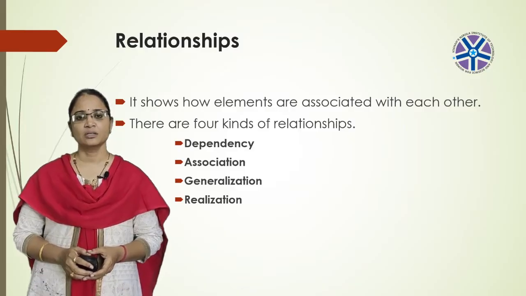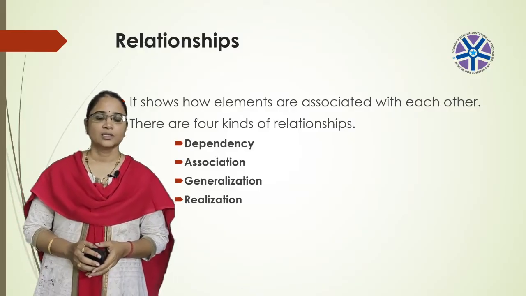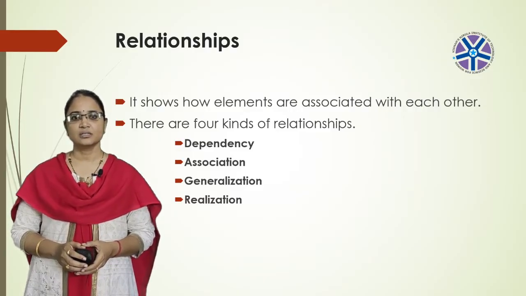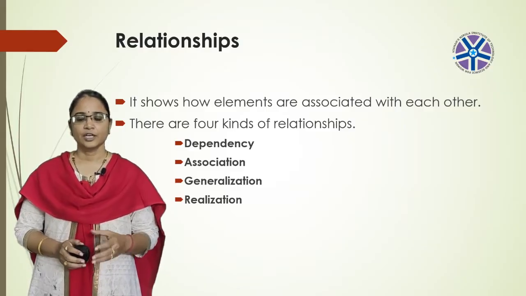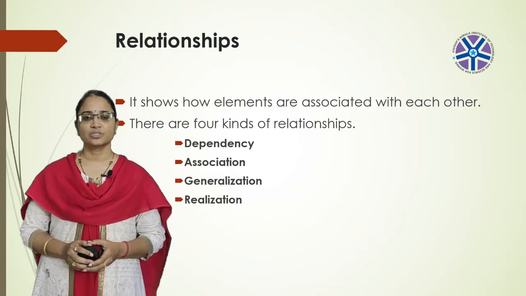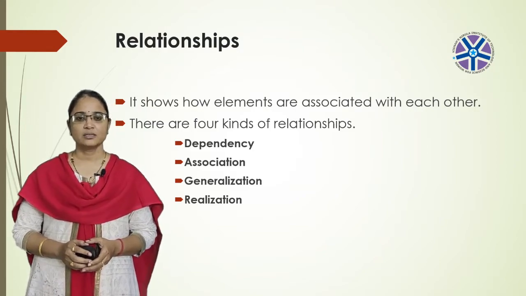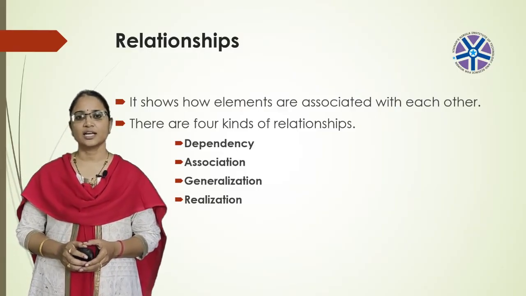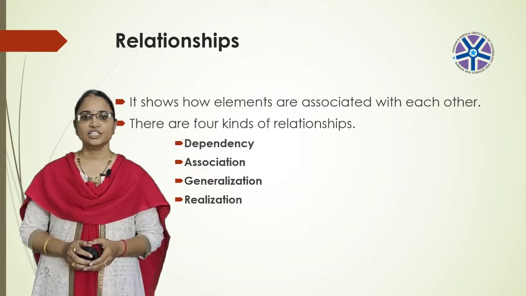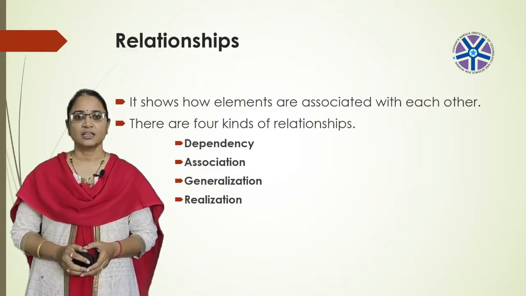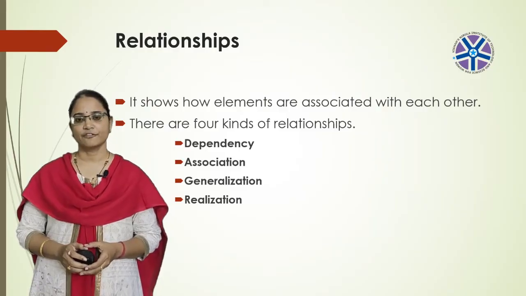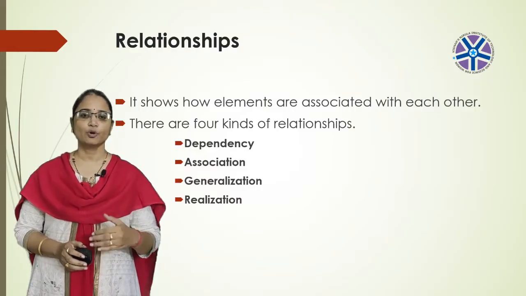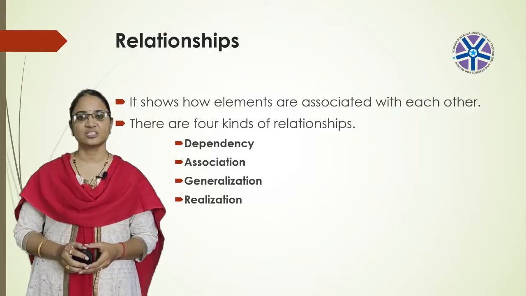So next, coming to the third relationship, that is generalization. Generalization describes the relationship of the parent class to its subclasses. It means if you want to represent the parent-child relationship, you need to use this generalization. Next one is realization. It defines a relationship in which one class specifies something that another class will perform. For example, the relationship between an interface and the class that realizes or executes that interface. It means one class will be specifying and another class should perform the task. If you want to represent such type of relationships, then you need to use this realization.